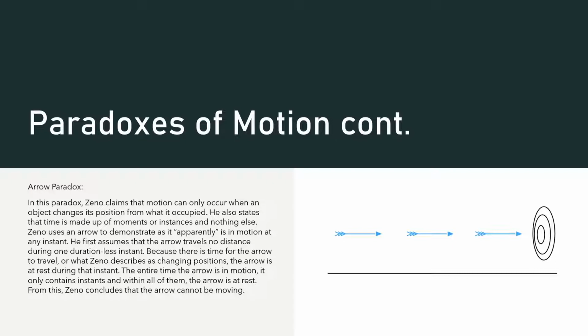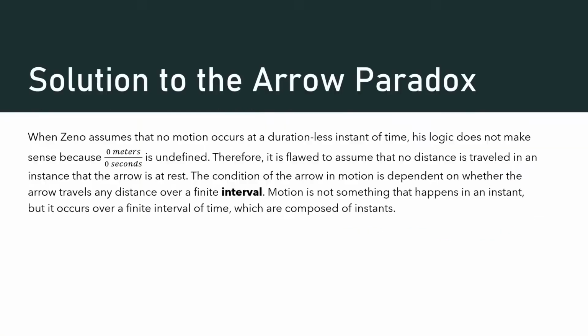He first assumes that the arrow travels no distance during one durationless instant, because there is no time for the arrow to travel, or what Zeno describes as changing positions. The arrow is at rest during that instant. The entire time the arrow is in motion, it only contains instants, and within all of them, the arrow is at rest. From this, Zeno concludes that the arrow cannot be moving. But we also know that this is not true.